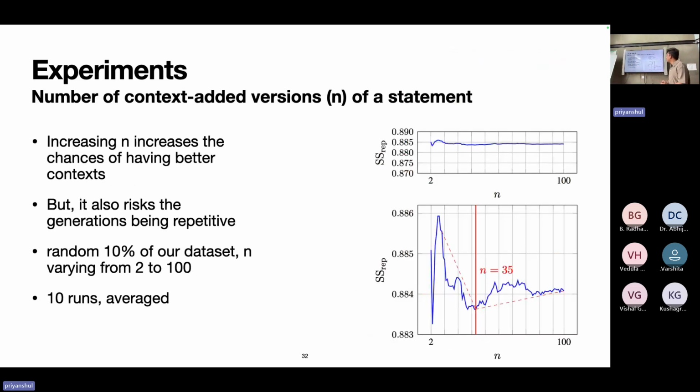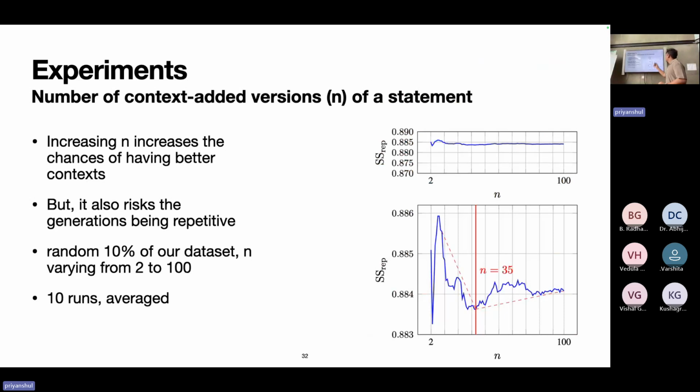The next thing we wanted to see was how many context-added versions of a statement we need. Increasing n obviously increases the chances of getting better or more diverse contexts. But after a point, the contexts start becoming repetitive and SS rep starts increasing, which is something we wanted to avoid. In our experiments, we took a random 10% of our data set. We varied n from 2 to 100, and across 10 runs, we averaged out the scores.